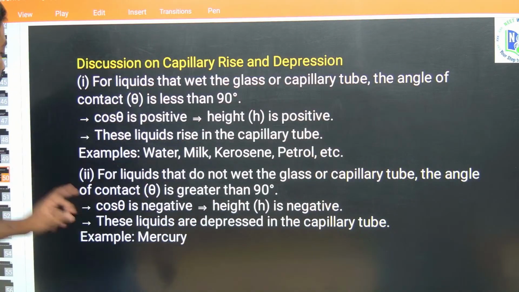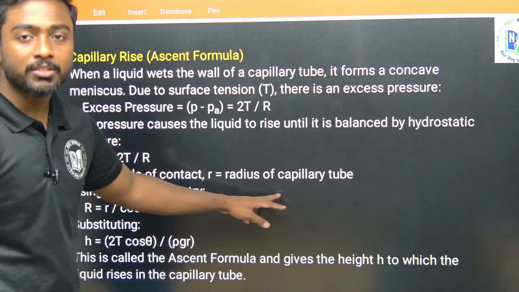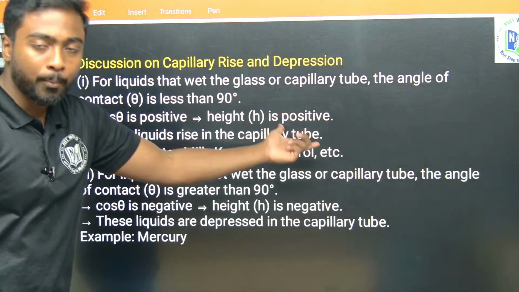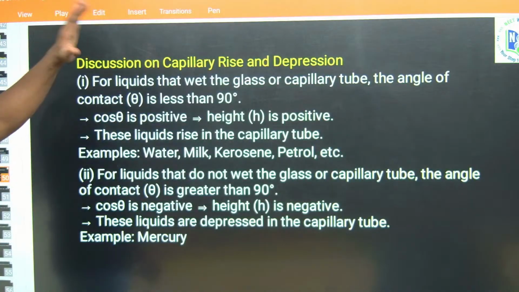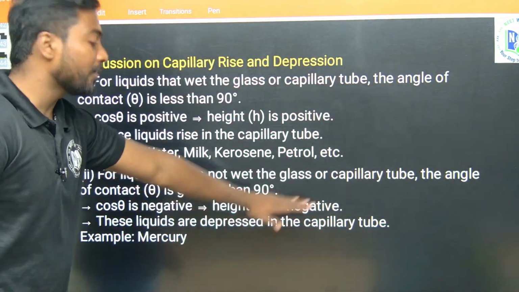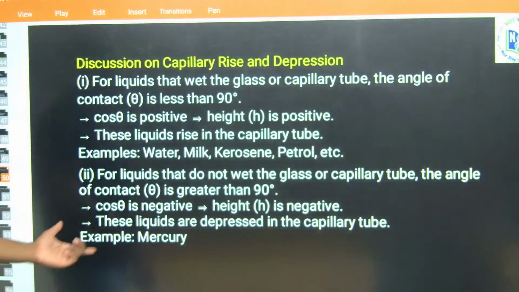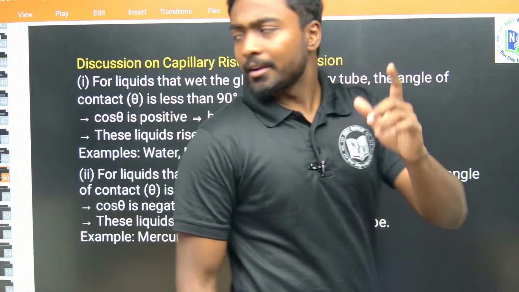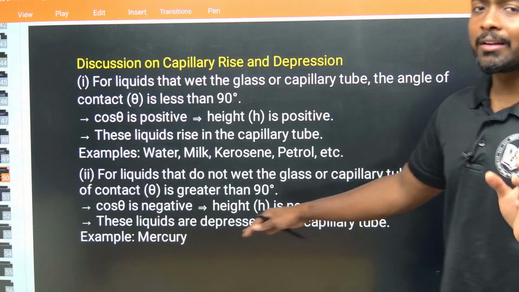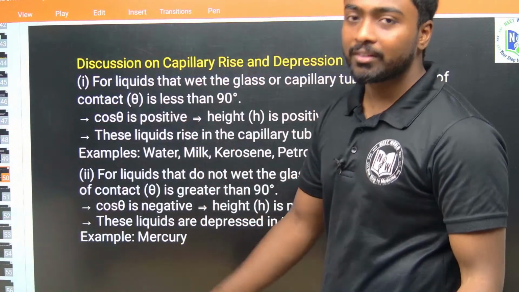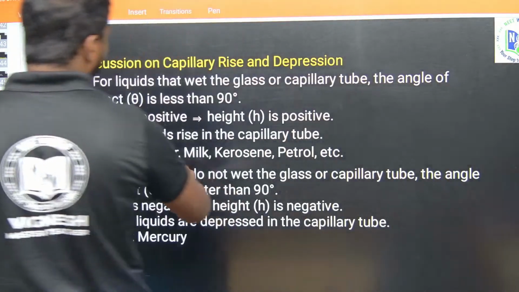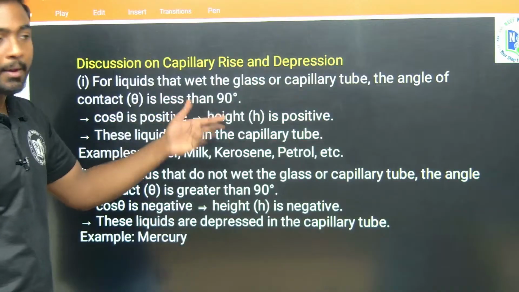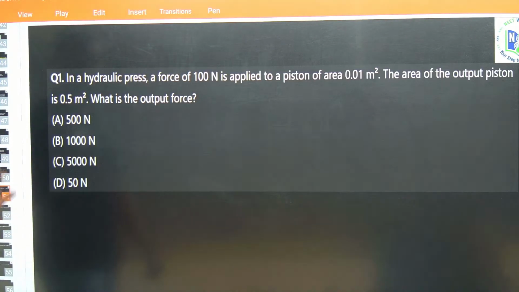We have seen the formula, no? h is equal to 2T cos theta by rho g R. When the angle is less than 90, height is positive. When the angle is greater than 90, height is negative. Okay. So an example is mercury. Whenever a question is asked about mercury, you can directly say height will obviously be negative. In case of water, milk, kerosene or petrol, the height will be positive because the angle is acute. So we'll go for the questions now.